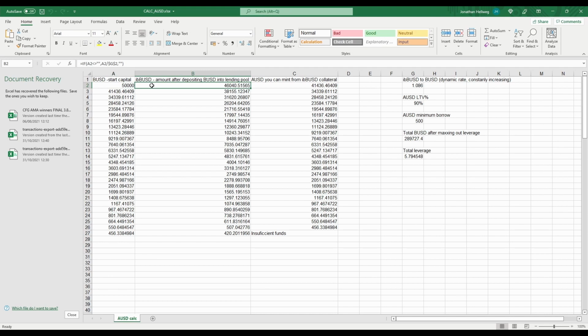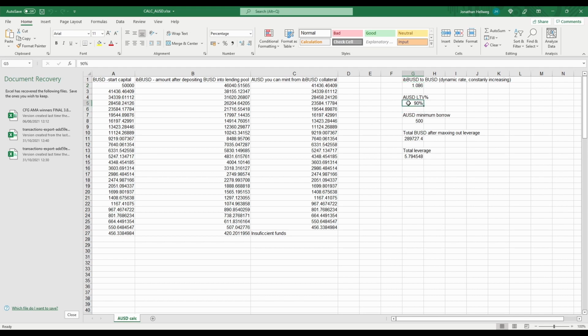And if you were to redeem your IB BUSD back to BUSD, then you would have more BUSD. So that will always work out in your favor. You cannot lose money by converting BUSD to IB BUSD because it is just a receipt of you having deposited into the lending pool and that you are now accruing interest. The next field is the AUSD amount that we are able to mint from our IB BUSD collateral. Yeah, that's getting a little bit complicated with the USD terms here. So this is the current conversion rate. If we were to deposit BUSD into the lending pool, how much IB BUSD are we going to receive back?